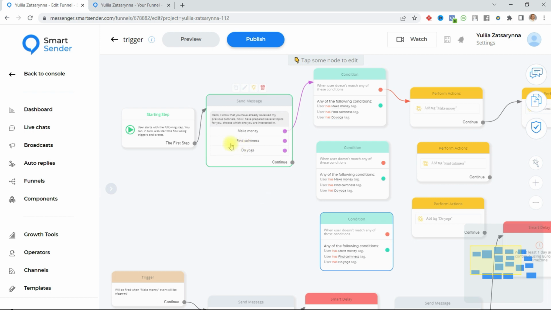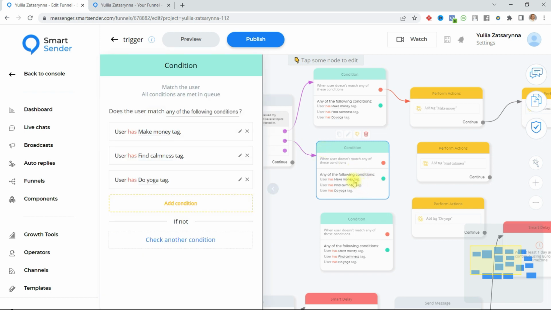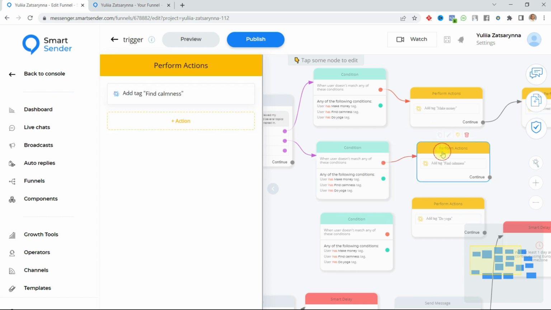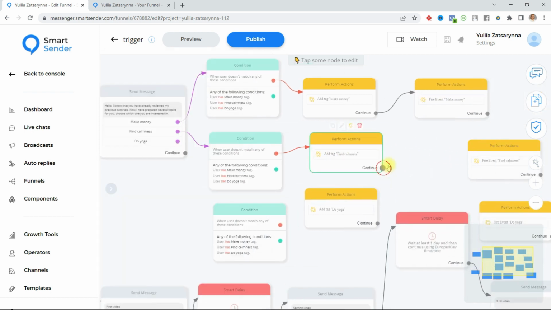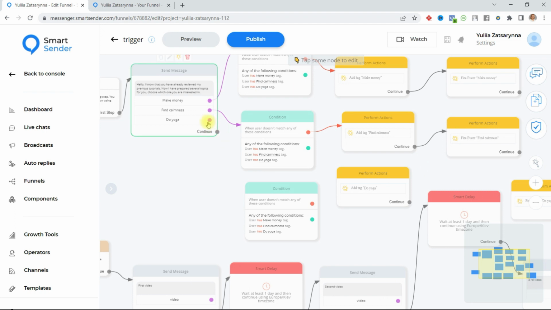If the user clicks the button find calmness, I am connecting with the condition. If the user has some tag, I won't send anything. But if the user hasn't, I add the tag and I send the next message. Okay, do yoga, same.